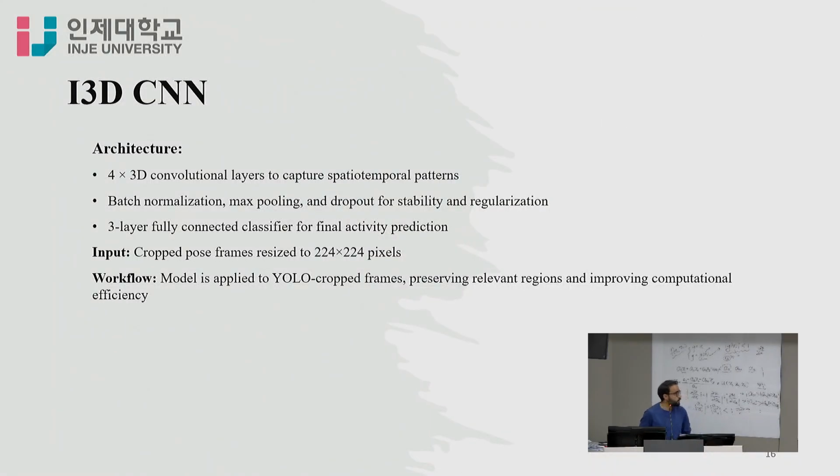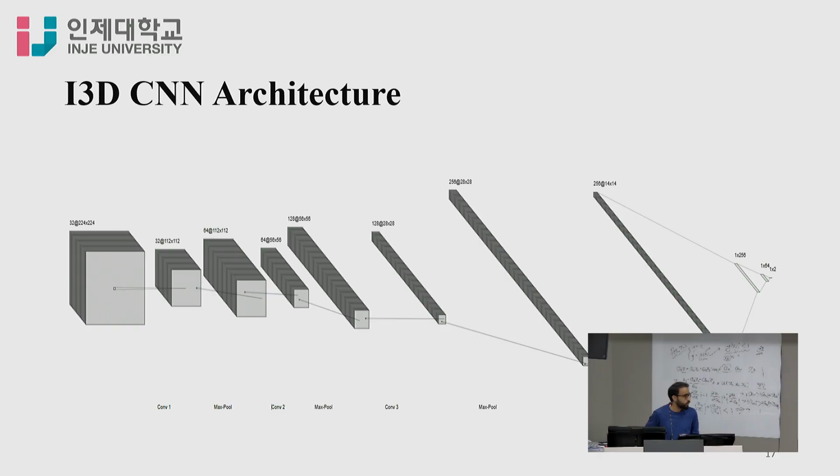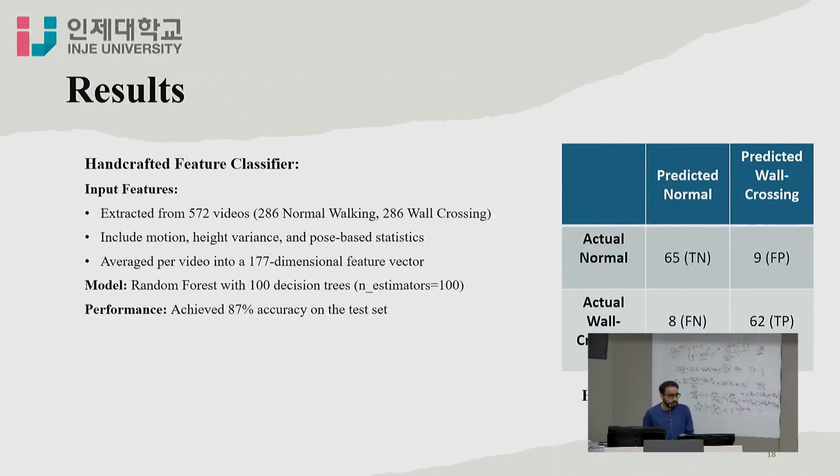So here is the 3D CNN. I'm using 4 convolution layers with batch normalization, max pooling and dropout, and after that 3 fully connected layers. The cropped pose frame is resized to 224 by 224. Here is the 3D CNN architecture, and here are the results.